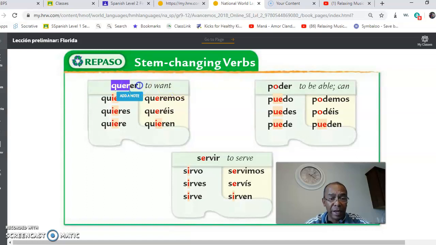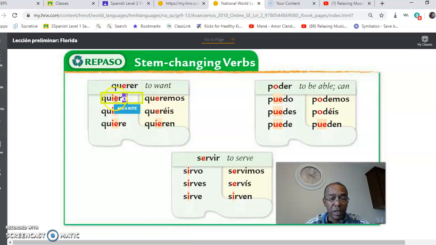Most likely it is going to be an addition of a letter or a substitution of a letter. For example, querer. The verb querer has stem changes. You keep the U, but right between the U and the E, you put in an I, and you still conjugate it according to the subject, depending who is doing the action. So you say quiero, yo quiero.